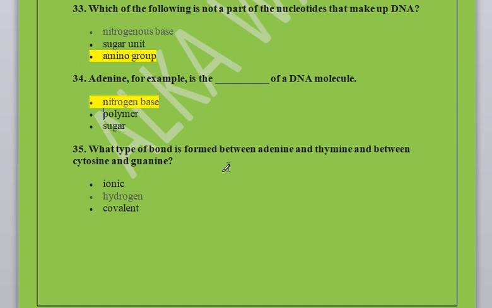What type of bond is formed between adenine and thymine and cytosine and guanine? In DNA, adenine bonds with thymine with a double hydrogen bond, and cytosine bonds with guanine with a triple hydrogen bond. So here are the options given: ionic, hydrogen, and covalent. So the correct option is hydrogen.